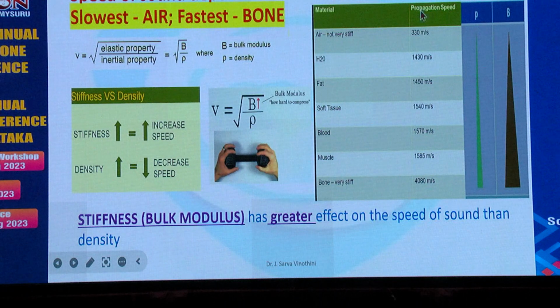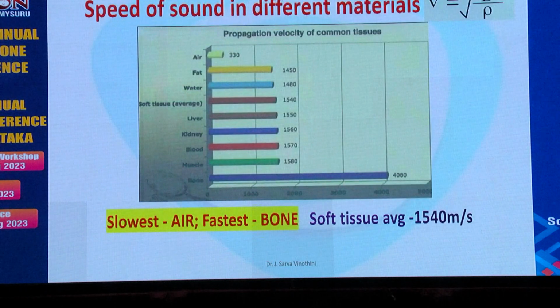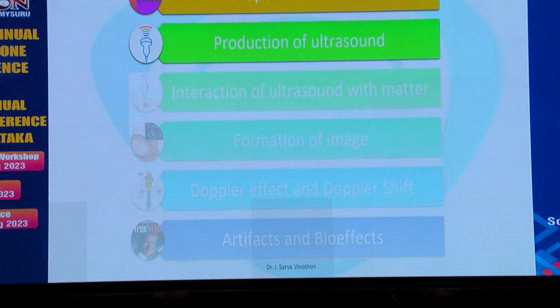So we can see here air, being not so stiff, has a velocity of around 330 meters per second for sound, and bone, being very stiff, has the highest velocity, and all other tissues average about 1540 meters per second. So the implication for us is that the speed of sound in air is the least and the speed of sound in bone is the most, and in all other soft tissues it averages around 1540 meters per second. So how is ultrasound produced?